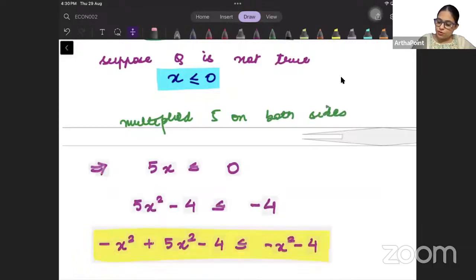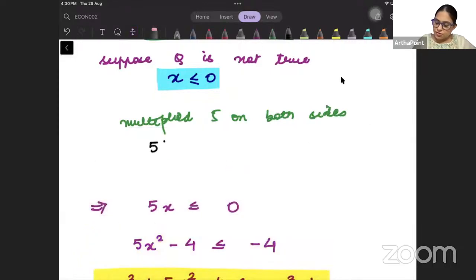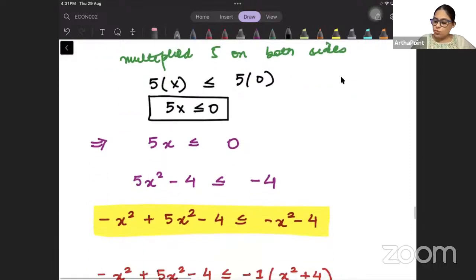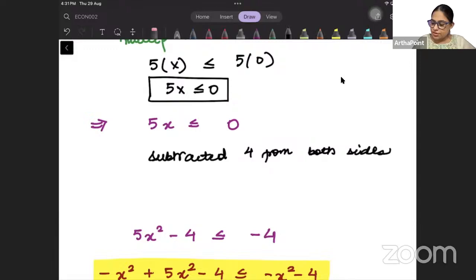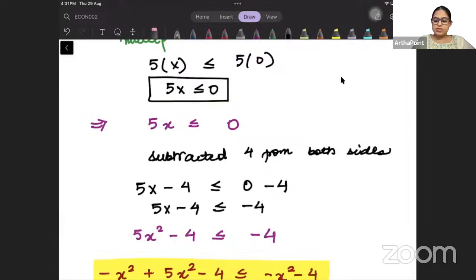So what will I get, beta? 5 into x less than or equal to 5 into 0, 5x less than or equal to 0. Now what I have done is subtracted 4 from both sides. So what will I get, beta? 5x minus 4 less than or equal to 0 minus 4. 5x minus 4 less than or equal to minus 4.